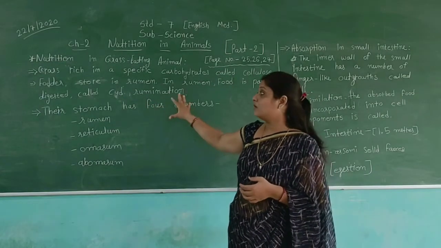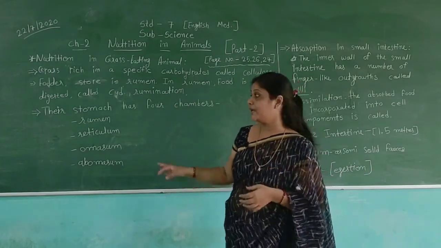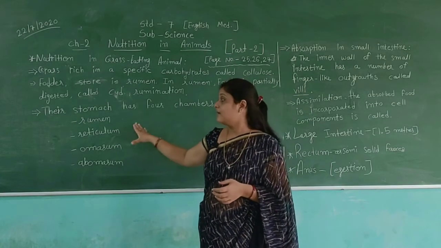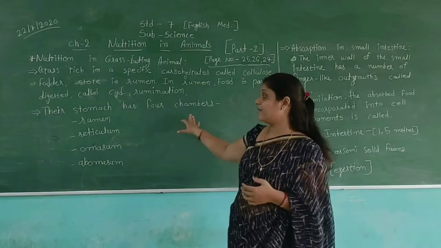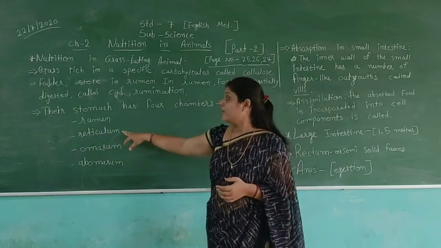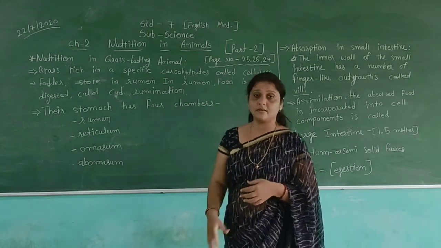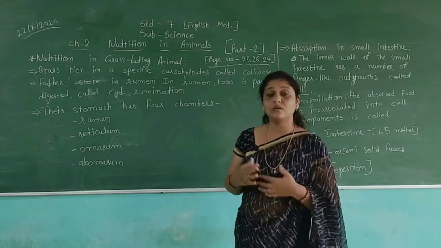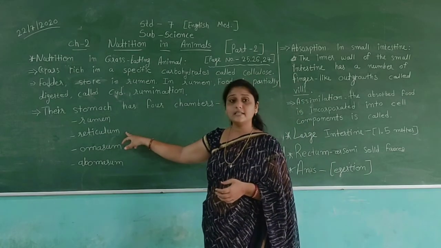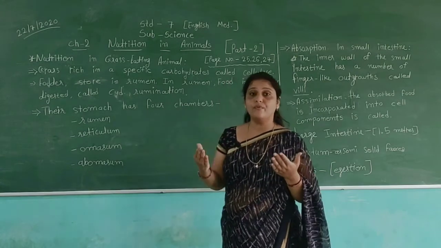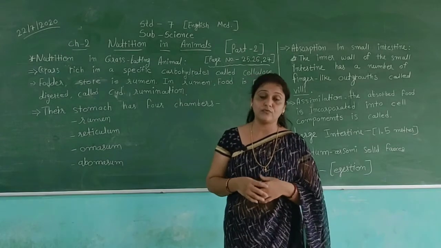Then after rumination, the food goes to different parts of their stomach. Their stomach is divided into 4 chambers. First the rumen and reticulum, and we can see these 2 chambers are connected to each other. The partially digested food, the cud, is stored here, and then it goes back to their mouth for chewing.